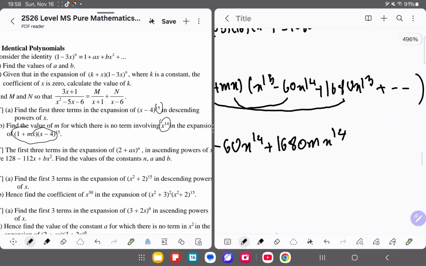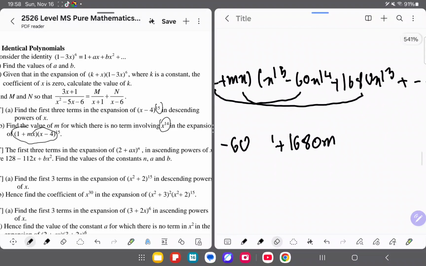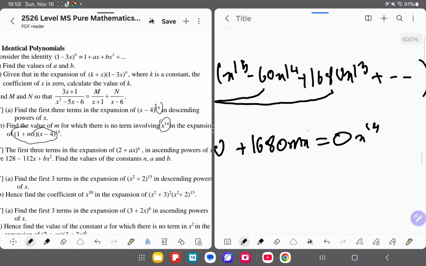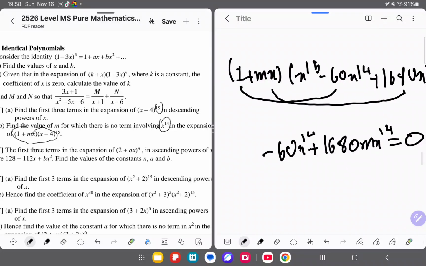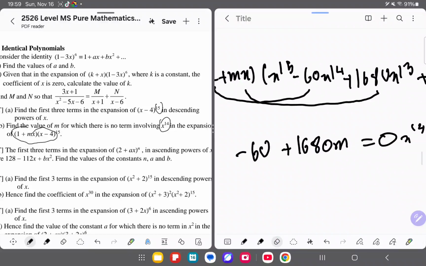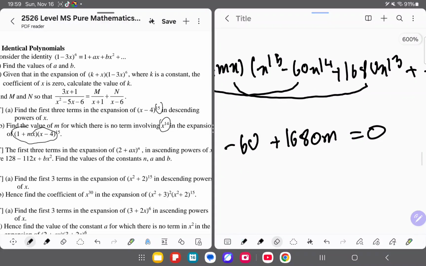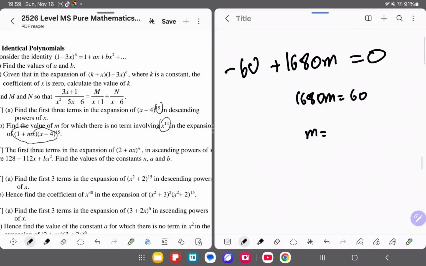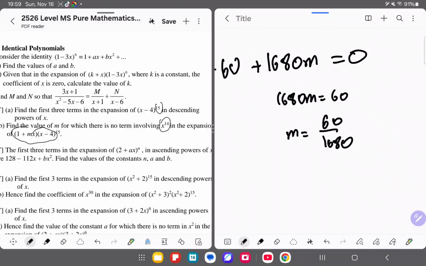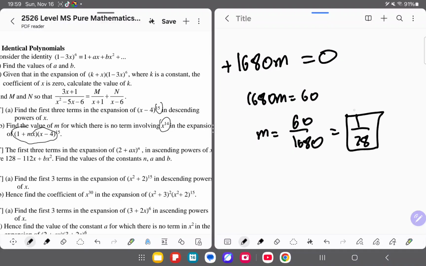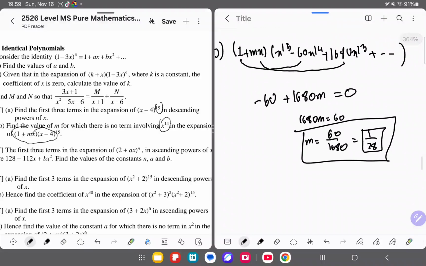Now normally we don't really need the x power 14 here, since they already gave us that we know the coefficient is equal to 0. So we won't mind the x power 14 at all. We can ignore it for now. We'll just leave this as this, and then evaluate. You get m equals 60 over 1680, and that should equal 1 over 28 in its simplest form. So now we have m equals 1 over 28.